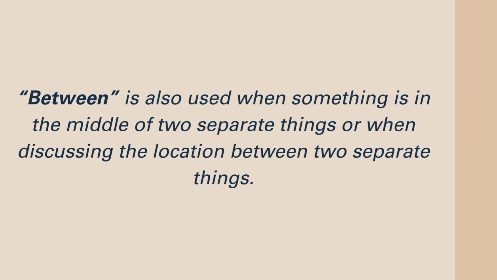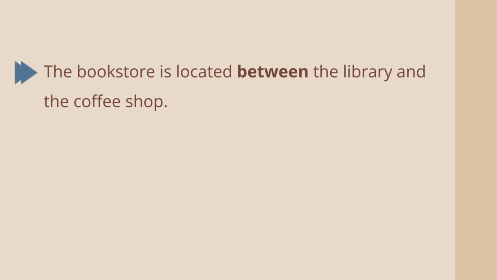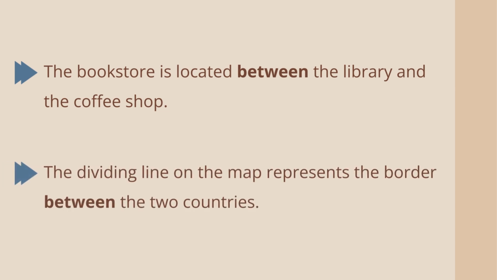Between is also used when something is in the middle of two separate things or when discussing the location between two separate things. For instance, the bookstore is located between the library and the coffee shop. Or, the dividing line on the map represents the border between the two countries.